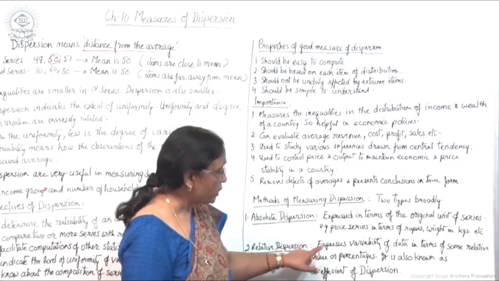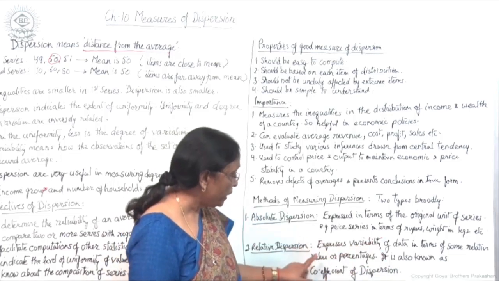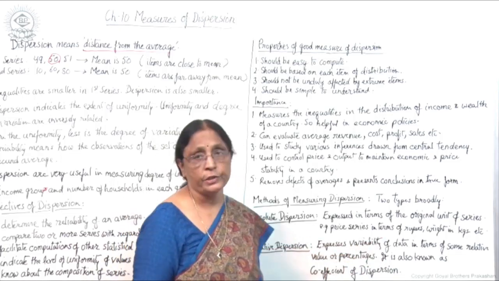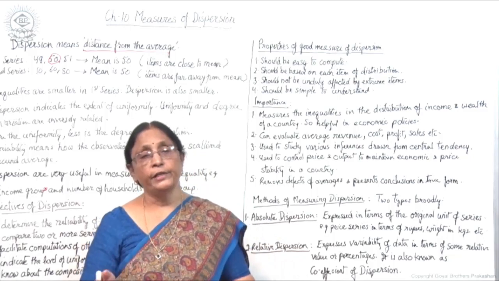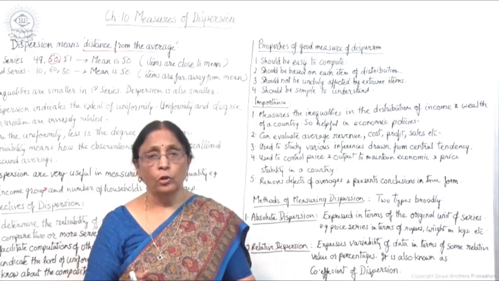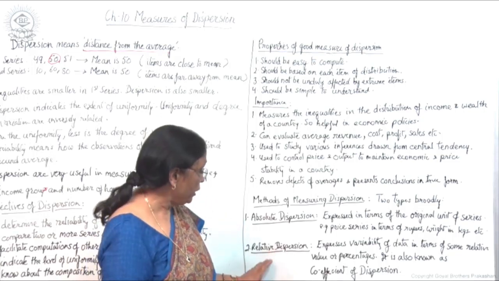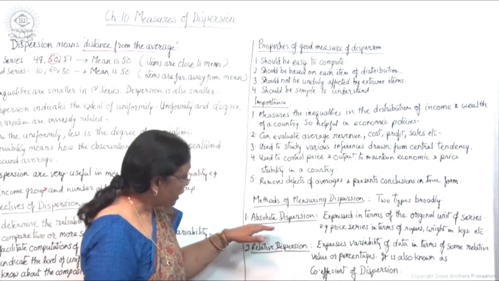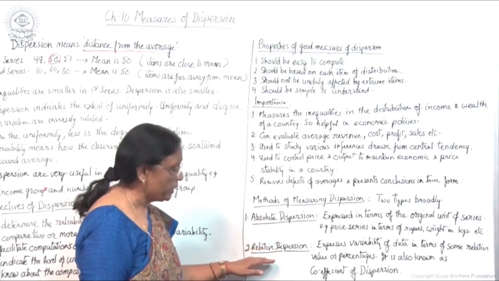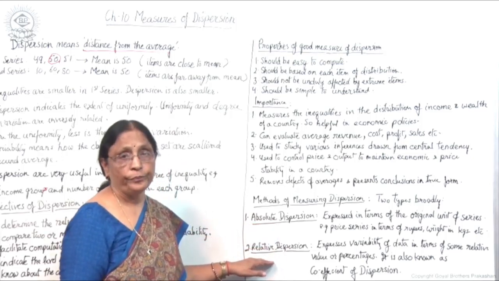Relative dispersion expresses variability of data in terms of some relative value or percentages. That means comparative value, relative value, or the data is expressed in percentages, that is known as relative dispersion. So this takes absolute values and this takes relative values.